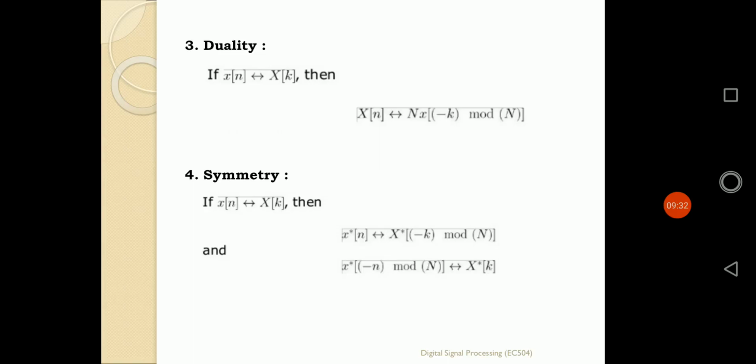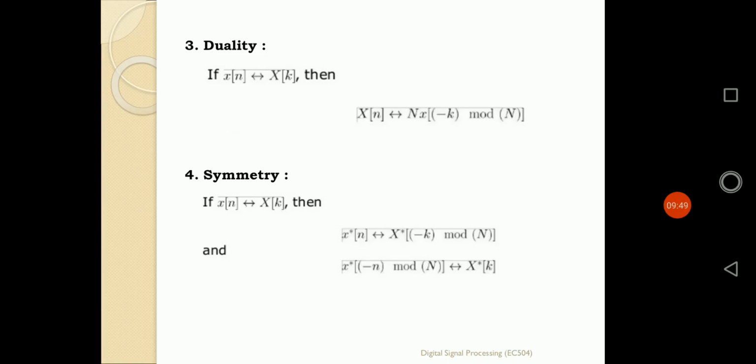Now in place of small x of n, if I put the value of capital X of n, according to the dual nature of that sequence, its DFT will be defined by capital N times small x of minus k.